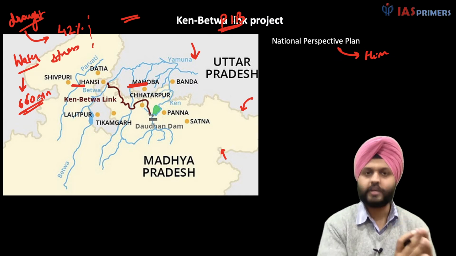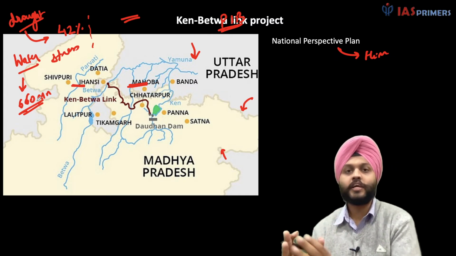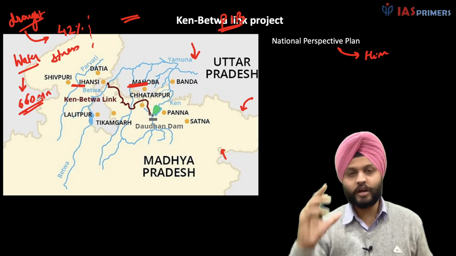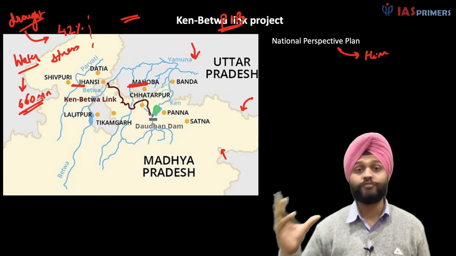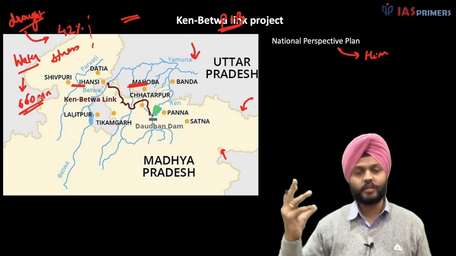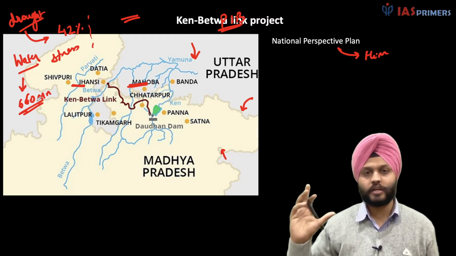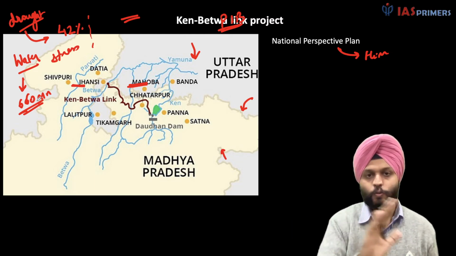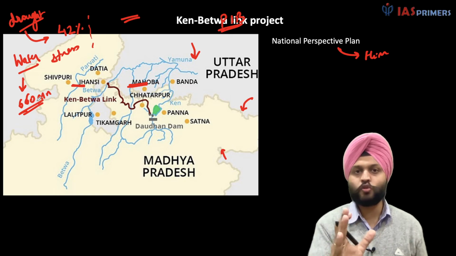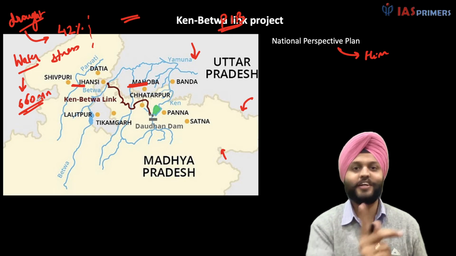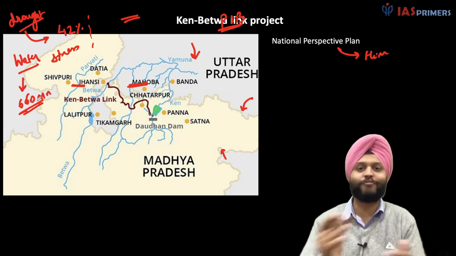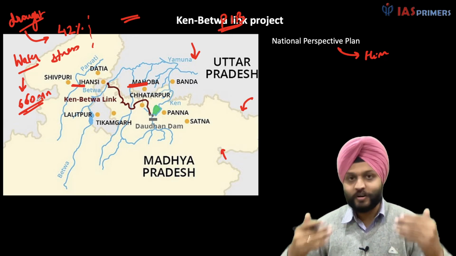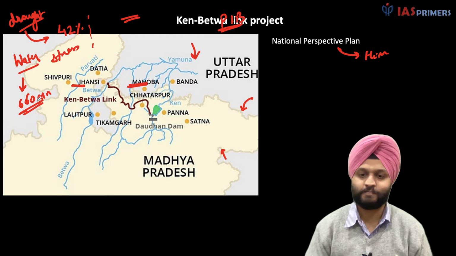These are the two things we have. And yes, there are certain areas which are flooded, especially in the eastern part of the country, where there are a lot of floods and people are losing their lives, their belongings and other things. So the idea of interlinking is to find a viable solution. Remember the question: a viable solution to the interrelated problems of floods and droughts, and also navigation through water.